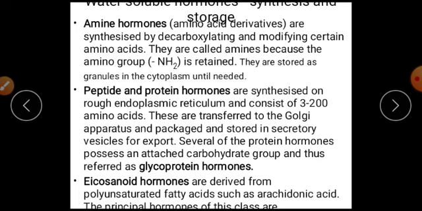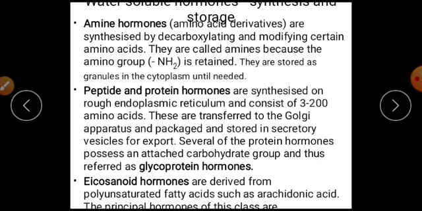Hormone synthesis and storage. Amino hormones, the amino acid derivatives, are synthesized by decarboxylating and modifying certain amino acids. They are called amines because the amino group is retained. They are stored as granules in the cytoplasm until needed. This is what we call amino hormones, and they are called amino acid derivatives because they have an amino group that is retained on those granules, and the hormone is already stored in the cytoplasm until it is needed for the specific function.